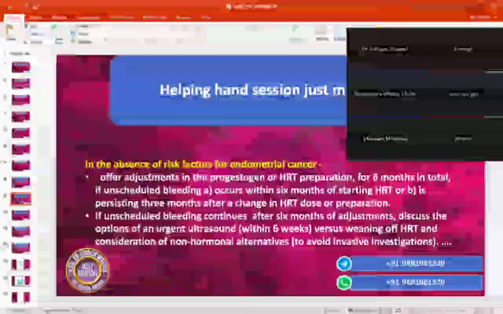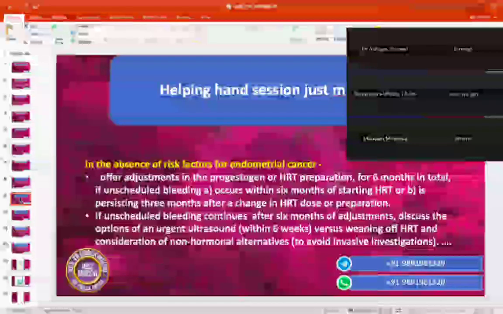We'd like to offer you adjustments in the dose of the hormone preparation, and after that we'll follow you after 3 months of the change in the dose. If after 3 months the bleeding problem persists, then we'll offer you a second dose adjustment and follow you after 3 months. If in some women the bleeding problem still persists even after 6 months, then we are going to offer you a scan from down below within 6 weeks to look at the lining of the womb.